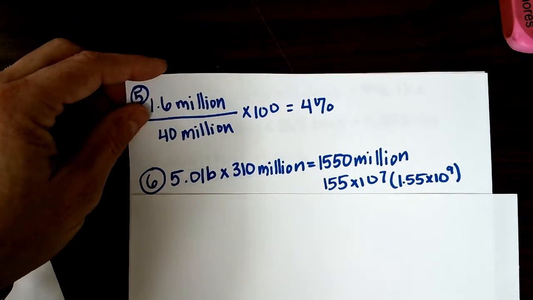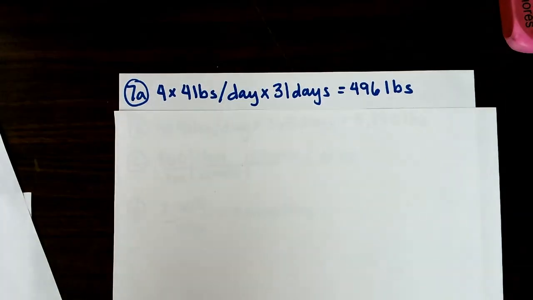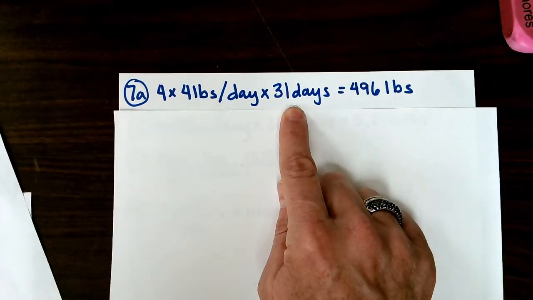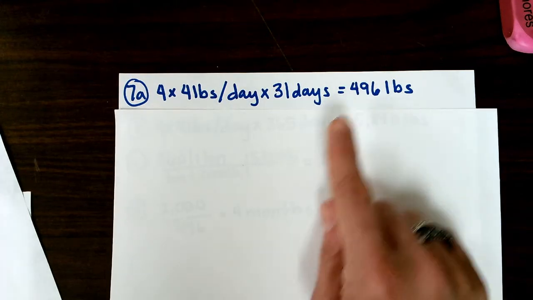Now number 7 has 4 parts. They tell us that a household with 4 residents generates 4 pounds of municipal solid waste per day per person. So they ask us how much is produced in a month with 31 days. So the first thing we do is multiply 4 people times 4 pounds of waste per day times 31 days in that month, which gives us 496 pounds for that month.